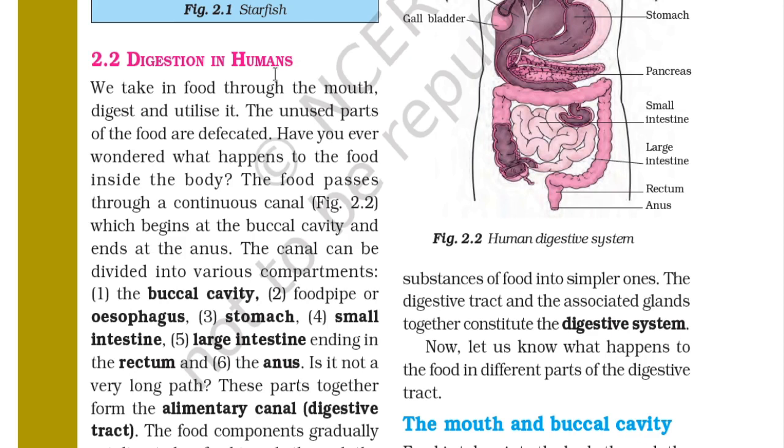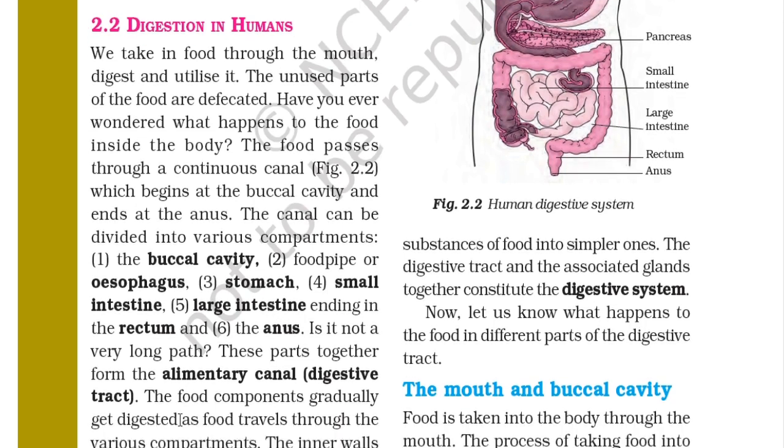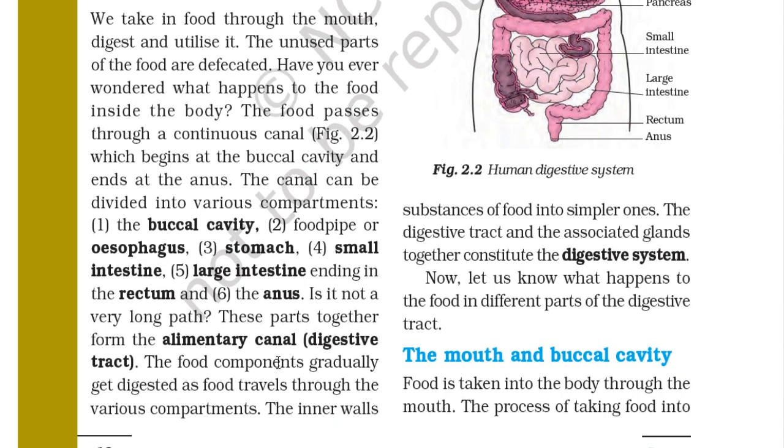So you have seen that we take food in through the mouth, and the food goes through all these compartments, and finally it gets ejected out of the anus. Is it not a very long path? These parts together form the alimentary canal, or digestive tract. The food components gradually get digested as food travels through the various compartments. So it is very clear that when the food passes through these compartments, the food is digested.